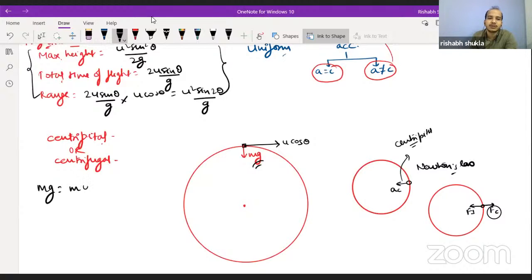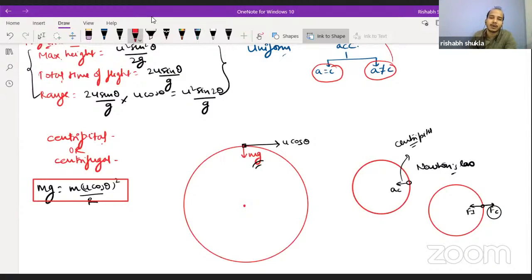Here the velocity is u cos theta. This is the simple relation we can conclude if we have the concept that at the maximum height the velocity will be u cos theta only, and this force is responsible for the centripetal acceleration. This force is a centripetal force whose value is equal to mv square by r.